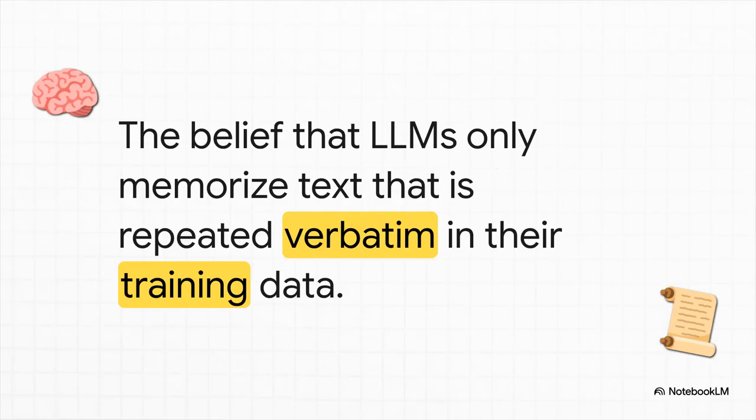So, for the longest time, this has been the bedrock assumption in the field. The idea is really simple, right? If a specific chunk of text, a line of code, a name and address, shows up over and over and over again exactly the same in the training data, well, yeah, the model's probably going to memorize it. But if it doesn't repeat exactly, we've mostly considered it safe.